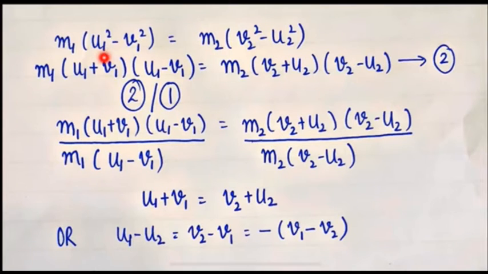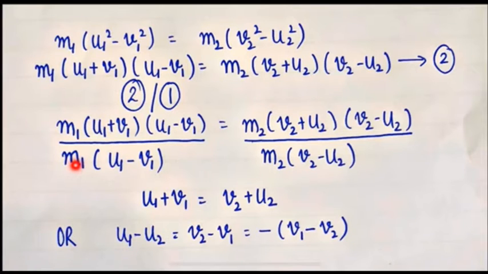Using the identity a square minus b square is equal to (a plus b)(a minus b), we get m1 (u1 plus v1)(u1 minus v1) is equal to m2 (v2 plus u2)(v2 minus u2). Let us mark this as equation number 2. Let us divide equation number 2 by equation number 1: m1 (u1 plus v1)(u1 minus v1) over m1 (u1 minus v1) is equal to m2 (v2 plus u2)(v2 minus u2) over m2 (v2 minus u2).